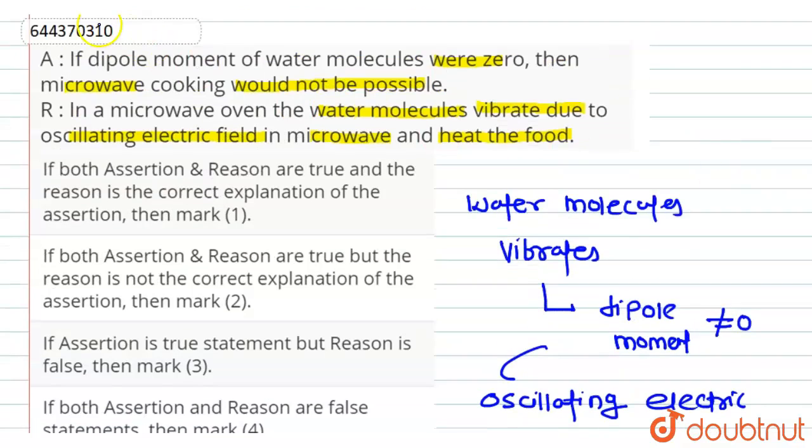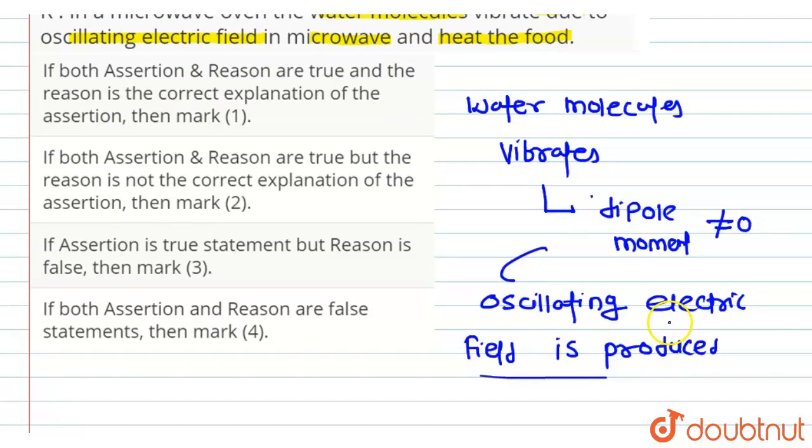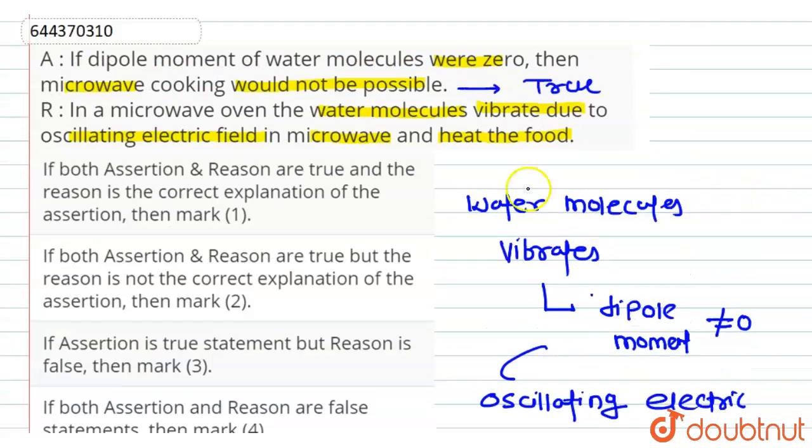So here the assertion statement that if dipole moment of water molecule was 0, then microwave cooking will not be possible. This is a true statement. When the dipole moment of water molecules becomes equal to 0, then in that case water molecule will not vibrate, and if water molecule will not vibrate, oscillating electric field will not be produced. So here assertion statement is true.